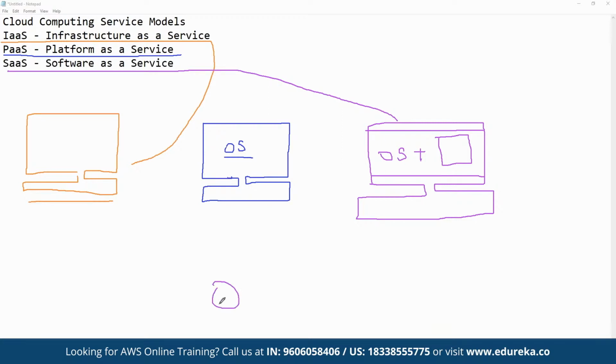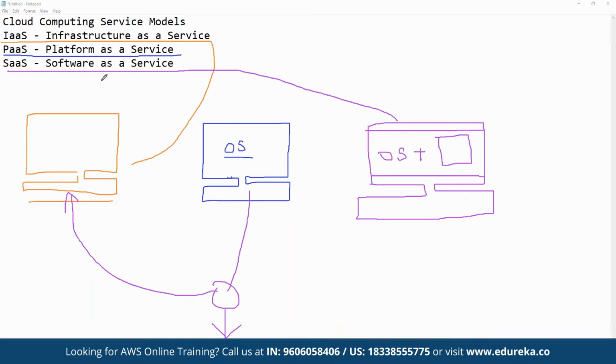So let's say there's a guy and this guy wants to work on spreadsheets. This guy can go to infrastructure as a service, where he can get access to the entire hardware. But again, he has to work on installation of the operating system, configuring its files, the entire setup, and then working on deployment of the application. Then he has to get the license for the MS Office suite, install it, and only then can he start working on the spreadsheets, right?